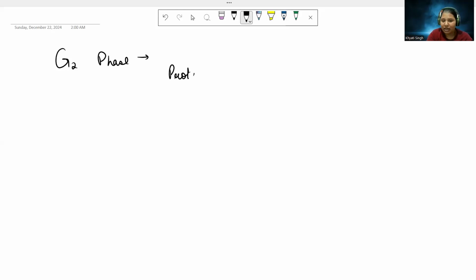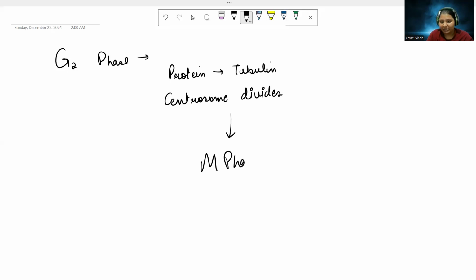The last phase is known as G2 phase, where we are going to make other proteins for cell division. Proteins like tubulin are going to get synthesized, as well as my centrosome divides. And after this, we are going to enter the M phase.